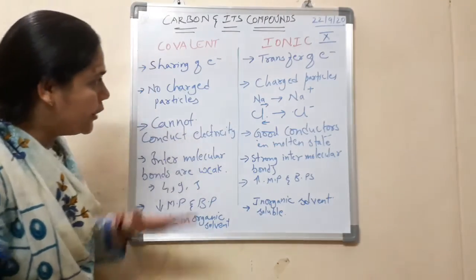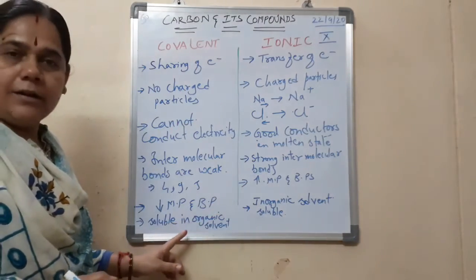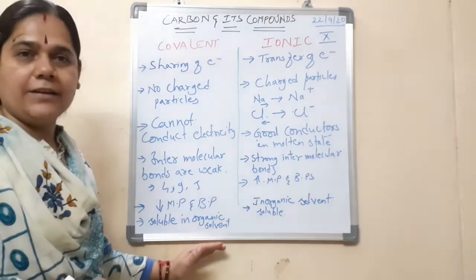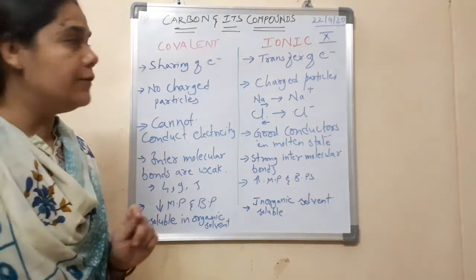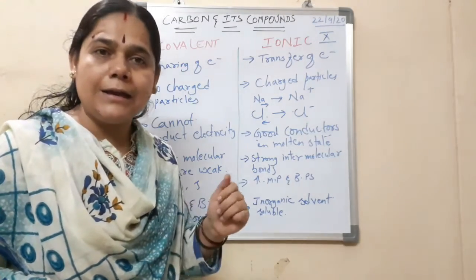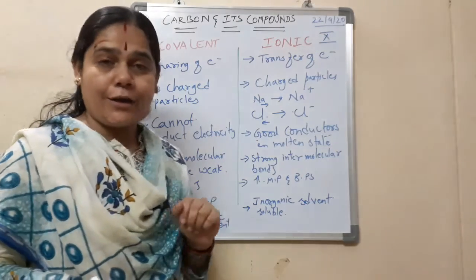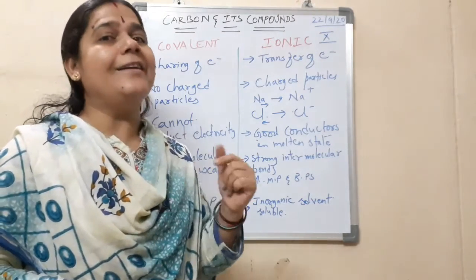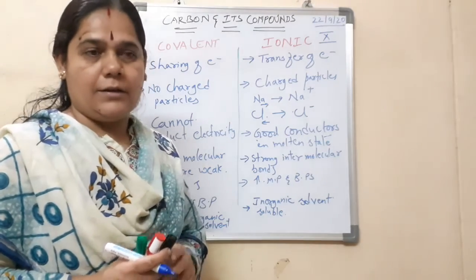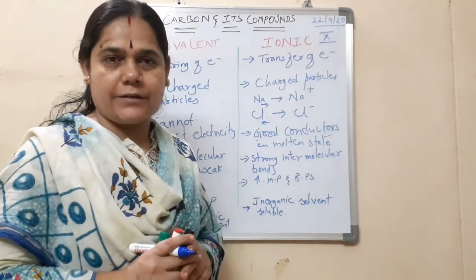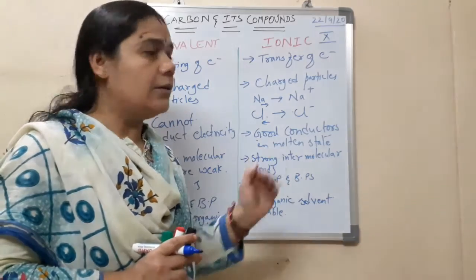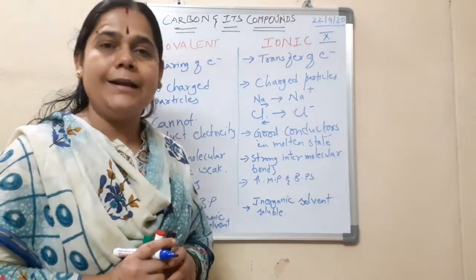So I hope you are now clear with all the differences, children. If you know the differences, you can very easily identify the compound. And one more easy difference is that covalent compounds are preferably formed between a non-metal and a non-metal, whereas ionic compounds are between a metal and a non-metal. I hope you are clear with today's discussion. One was about types of covalent bonds and the other was about the difference between covalent and ionic.